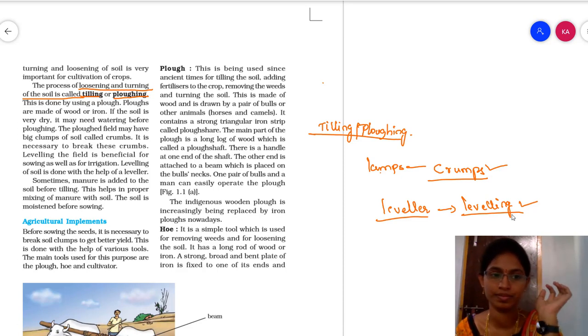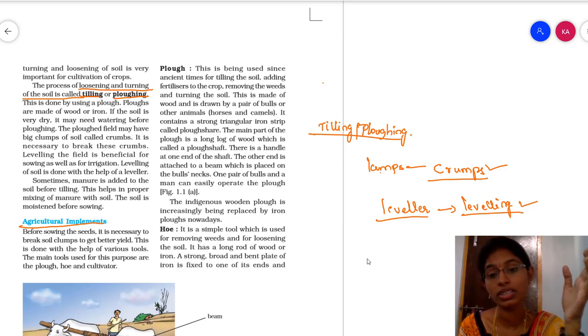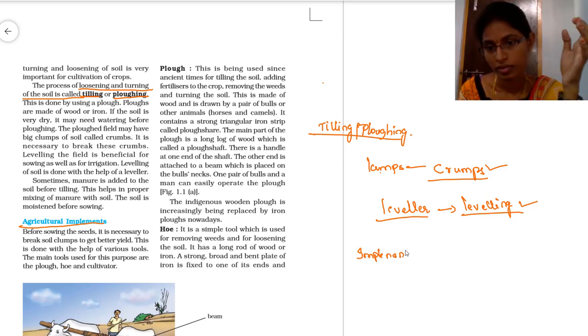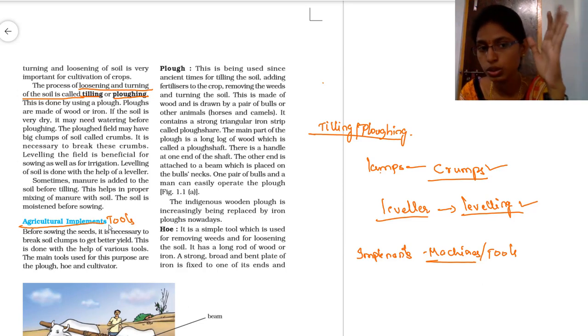Now let us come to agricultural implements. Implements are nothing but, we can say machines. Okay, not exactly machines, we can say tools. Implements are nothing but agricultural tools.